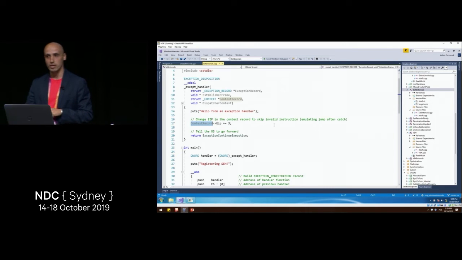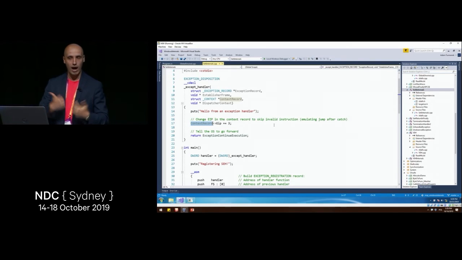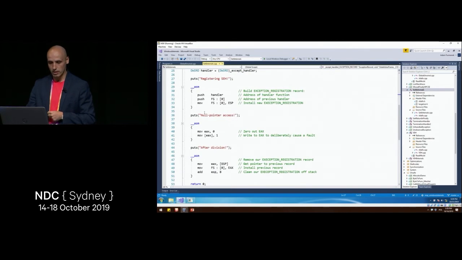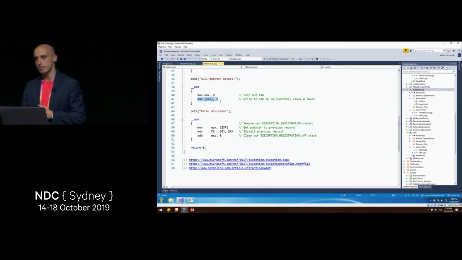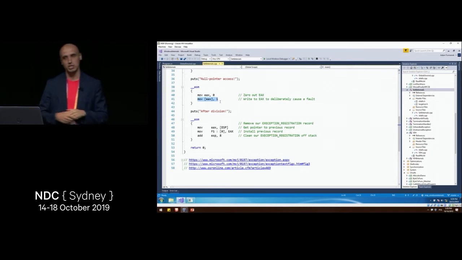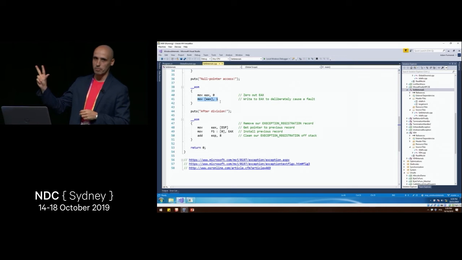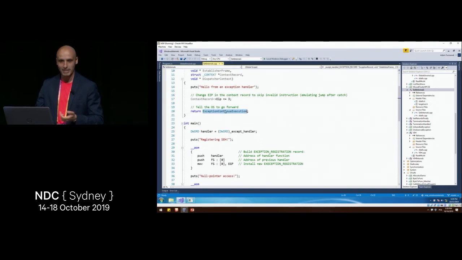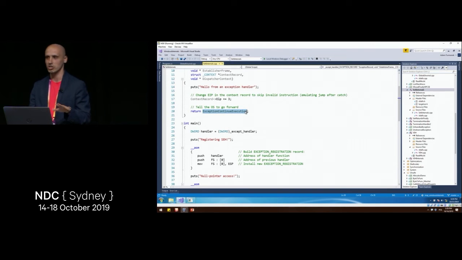So what we are doing here is similar to what we did in the VEH demo when we modified one of our variables. What we do here is we just modify the CPU register and we increase the instruction pointer by 3. Why by 3? Because if we decompile this code and see the machine level, we can see that this move EAX1 is actually 3 bytes long. So we tell the operating system, hey, increase the instruction pointer by 3, and then again, just continue. Everything is perfect, just carry on.